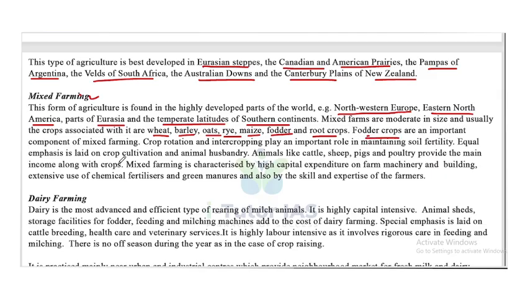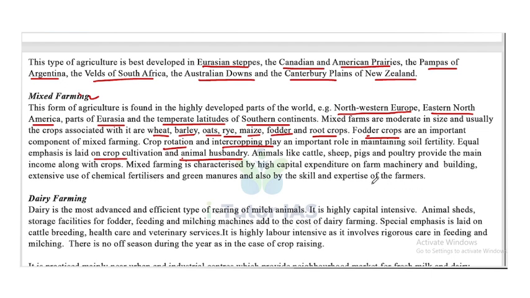Fodder crops are an important component of mixed farming. Crop rotation and intercropping play an important role in maintaining soil fertility. So for maintaining soil fertility, they do crop rotation and intercropping. Equal emphasis is laid on crop cultivation and animal husbandry. So they give equal importance to crop cultivation as well as animal husbandry. Animals like cattle, sheep, pigs, and poultry provide the main income along with crops. Mixed farming is characterized by high capital expenditure on farm machinery and buildings, extensive use of chemical fertilizers and green manures, and also by the skill and expertise of farmers.